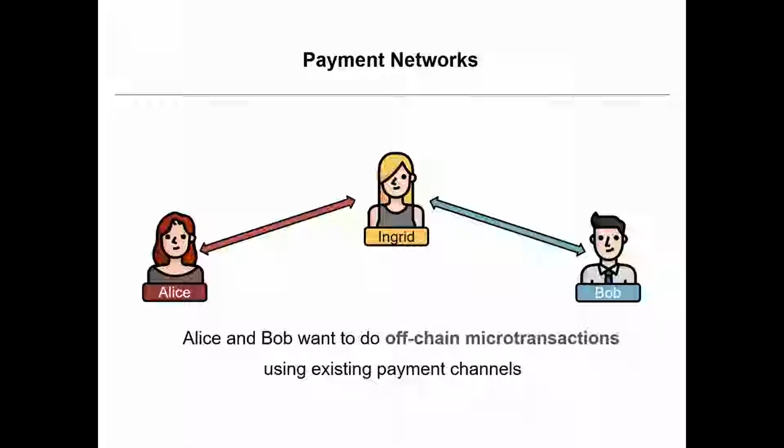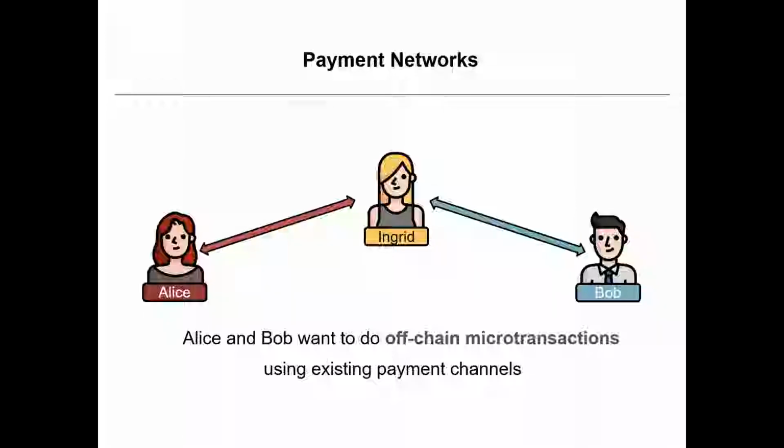Alice and Bob want to do micropayments, really fast, really cheap, for very small amounts. That's important to them. But they don't want to open a new channel on the blockchain because that is expensive. So what they want to do instead is use existing channels that they have with some intermediary. In PERUN, we always call the intermediary Ingrid.